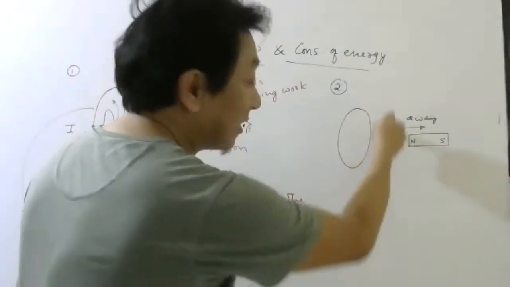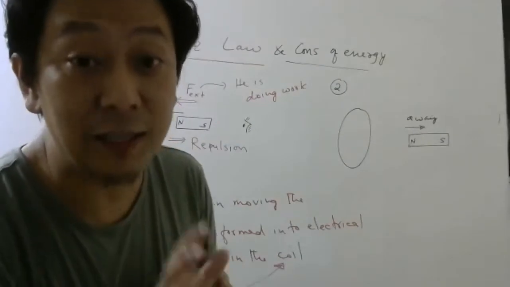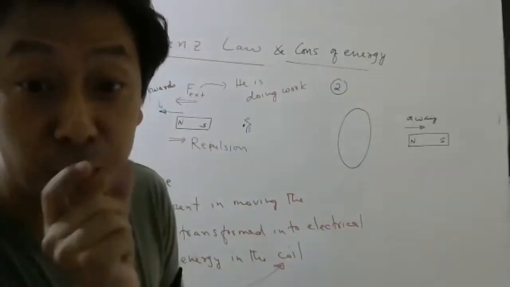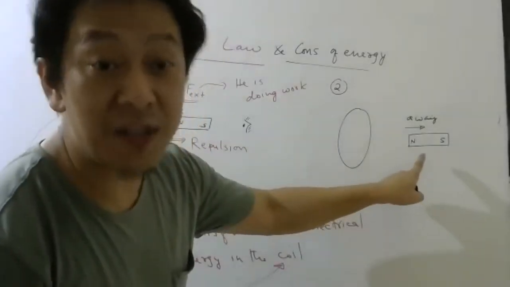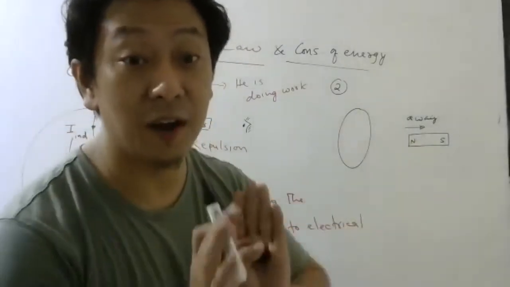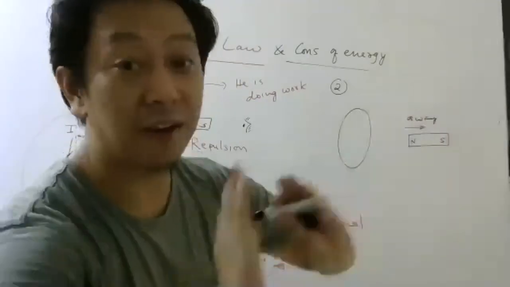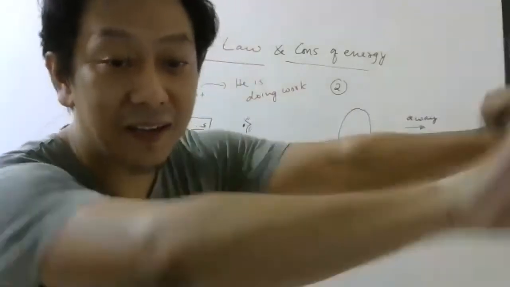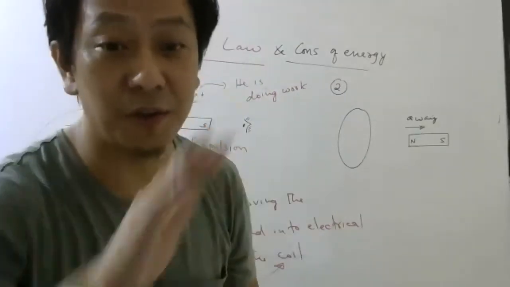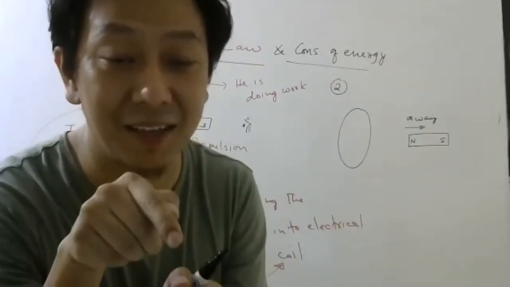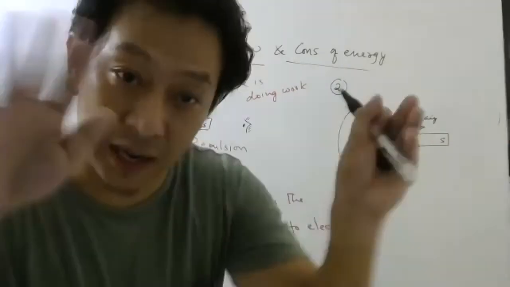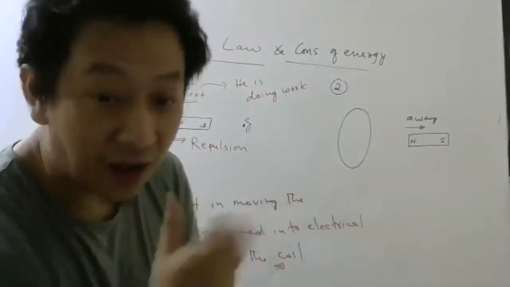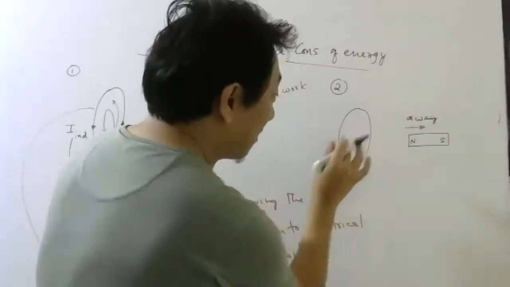In that direction it will flow so that it opposes the change. Opposes, the word you please keep in mind. So right now what is happening? North is going away. If someone is going away, how will you oppose? By attracting or by repelling? If you repel him, he will go farther from you. So you have to attract. So now this will try to attract.